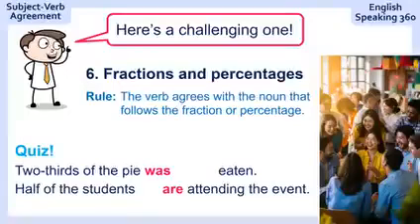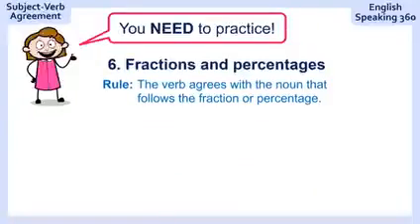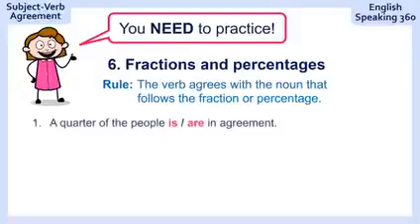So 2/3 is not the focus. The focus is on the pie. 2/3 of the pie. So the pie was eaten. Half of the students, the focus is on students. Half of the students are attending the event because half is not attending the event. The students are attending the event. You need to practice. Let's go.